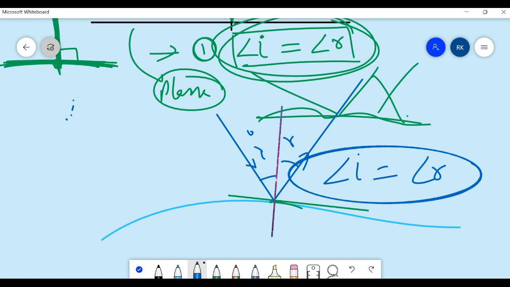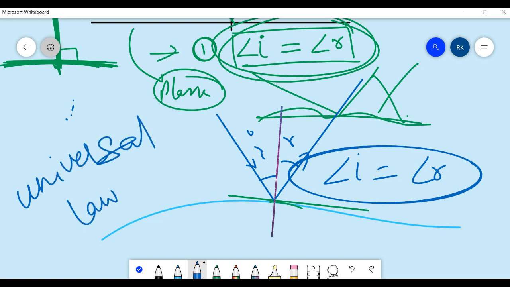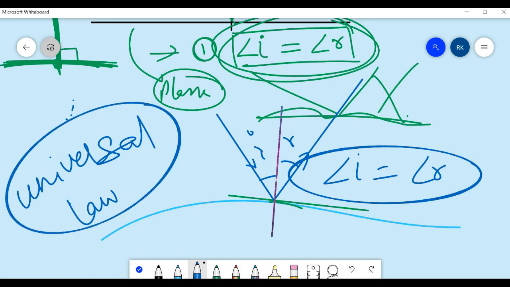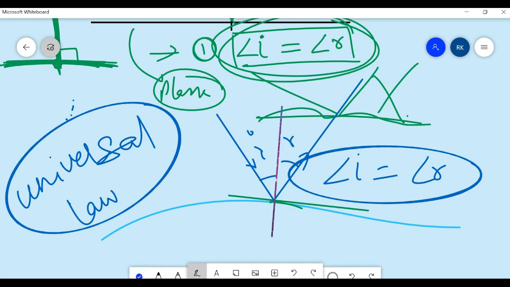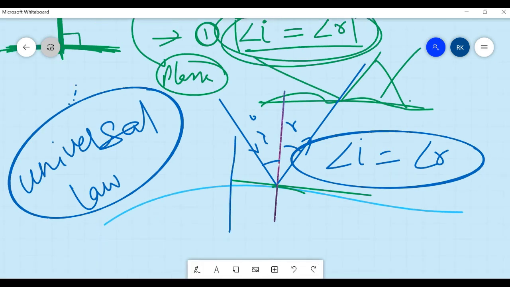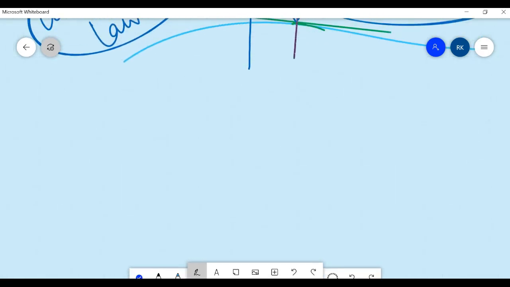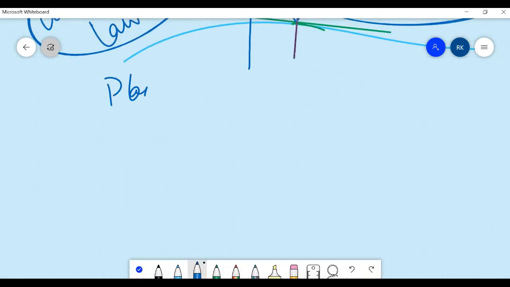Okay, now moving forward, we can call this law the universal law. We will use this law when we cover the topic of light rays from a curved mirror. Okay. Now we'll move to the next topic, that is the plane mirror.